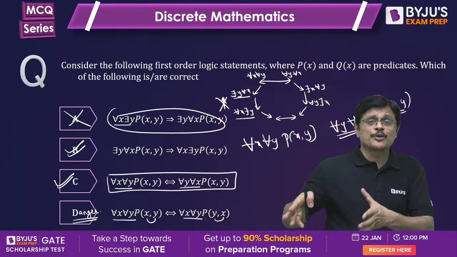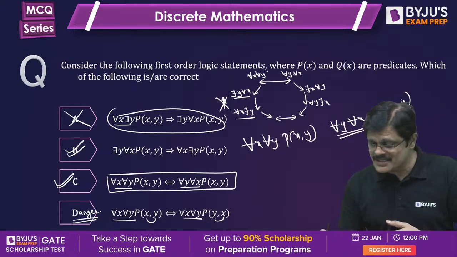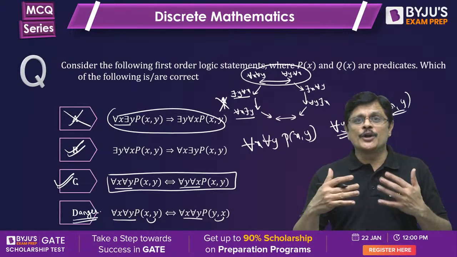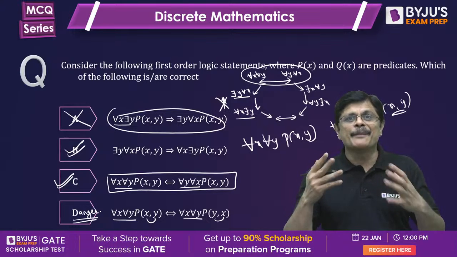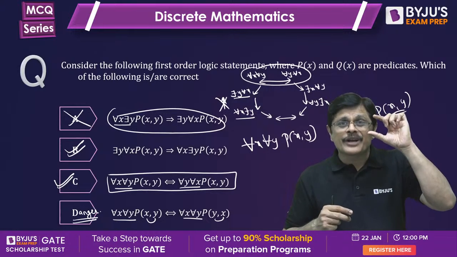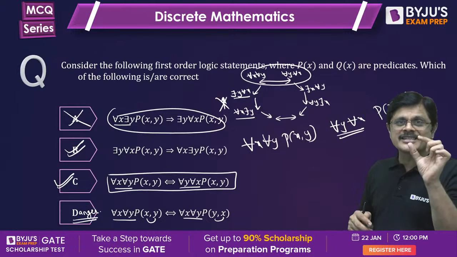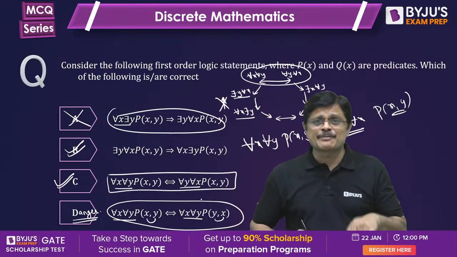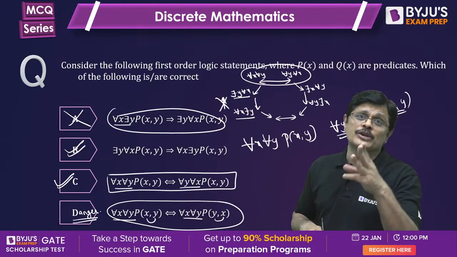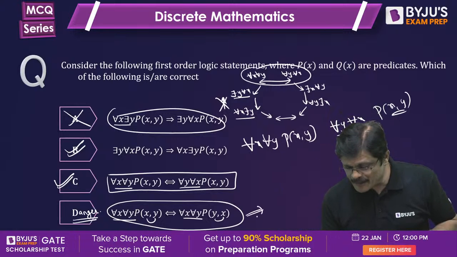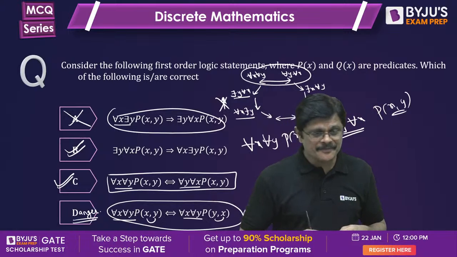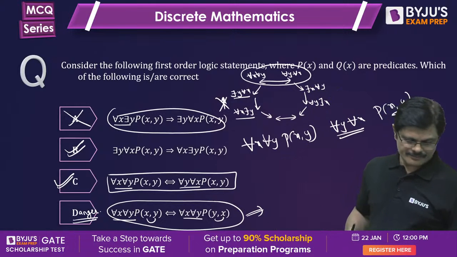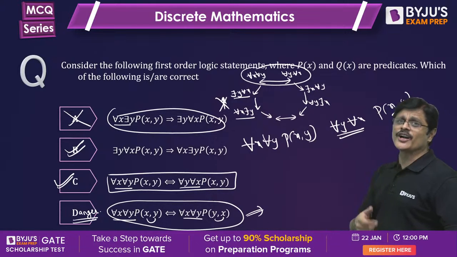I am trying to explain this point very clearly, because people see this and they feel both are correct. I don't want you to make that mistake, because this is the most important result we should remember. You can find this kind of statement in GATE 2-3 times, which is a false statement. Remember that, because it is not always true.